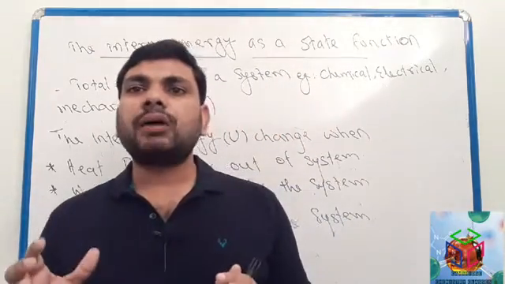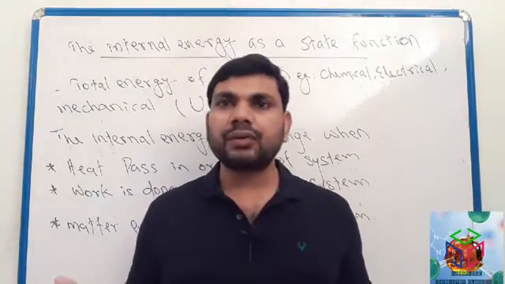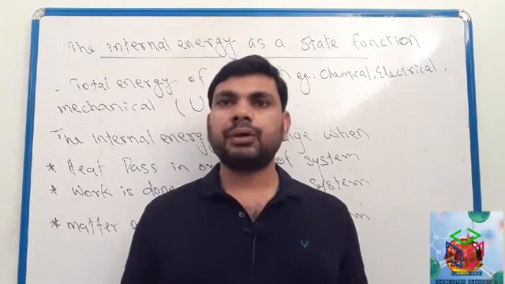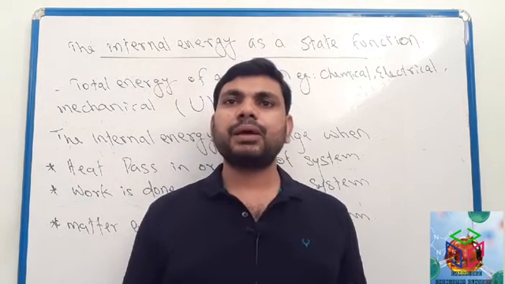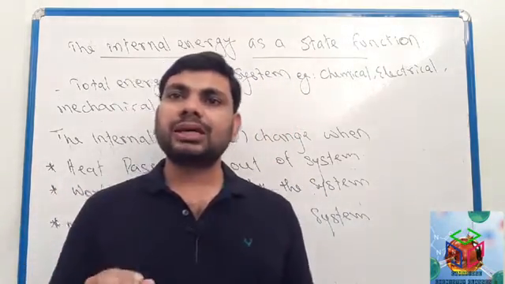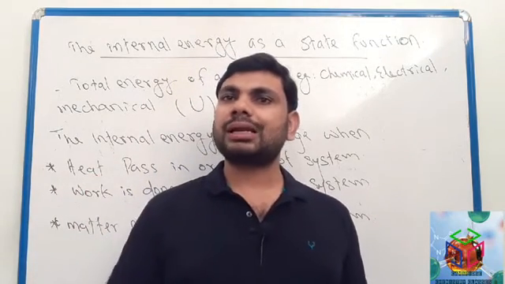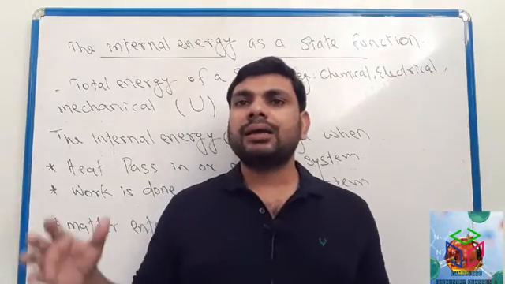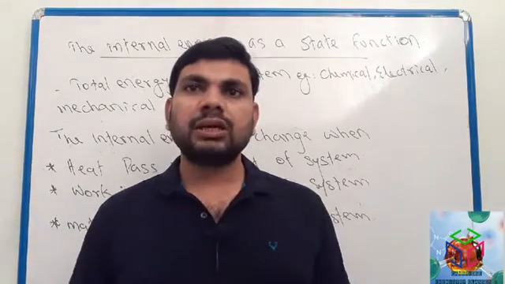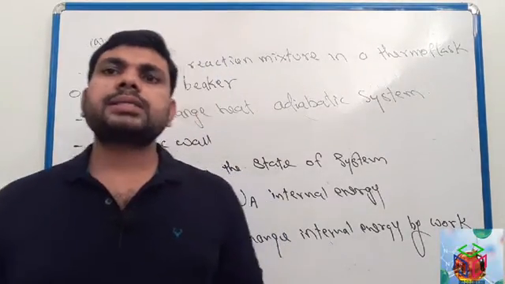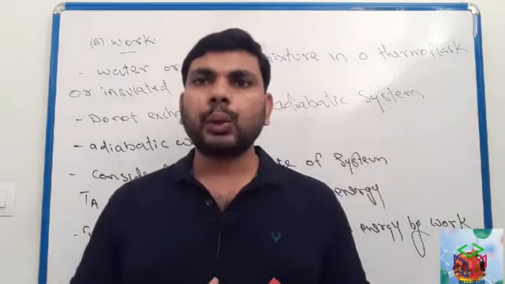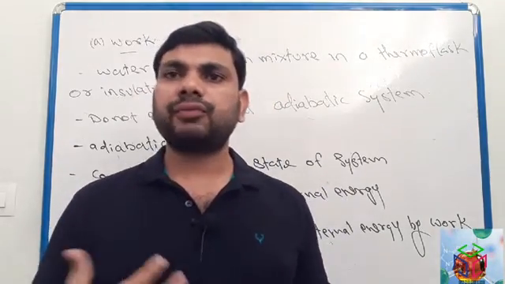Okay, internal energy of the system will change in different conditions. For example, a system absorbed heat or released heat, or work done on the system or work done by the system, or some kind of matter enter into the system or matter leave from the system. In all these situations, internal energy of the system will be changed. Clear? Okay, so we discussed here internal energy of the system. We can change internal energy in different ways.